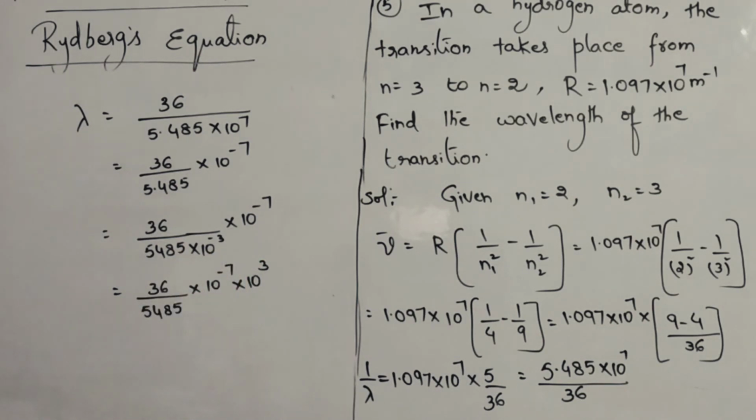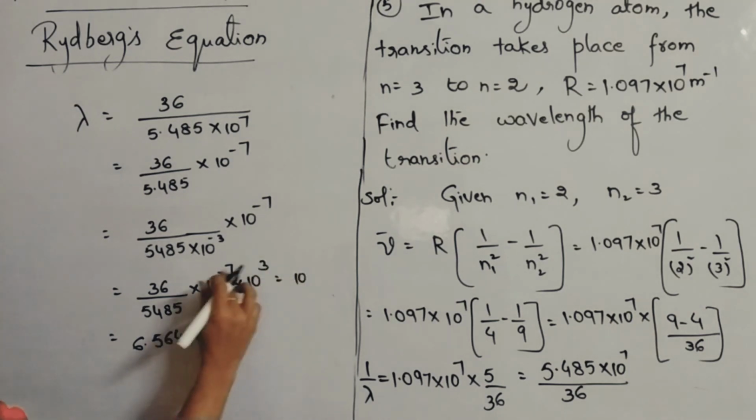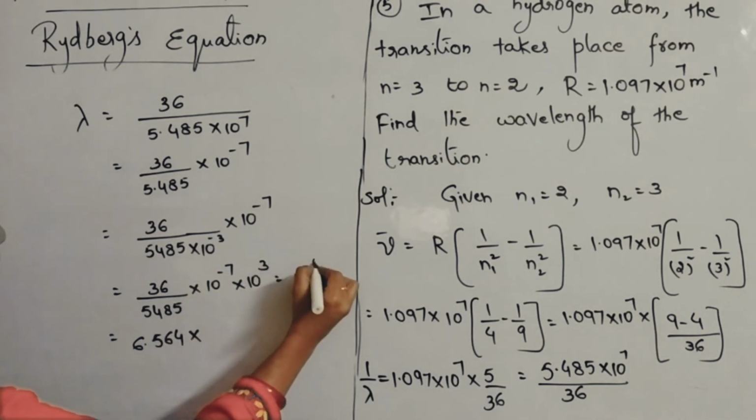So if you calculate this, you will be getting almost around 6.564. Here this is already 10 power minus 7. Minus 7 plus 3 means minus 4.